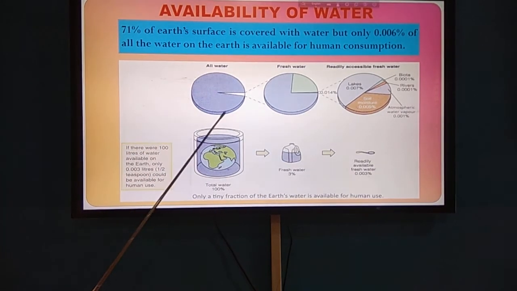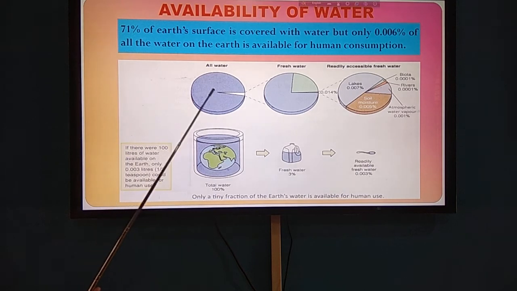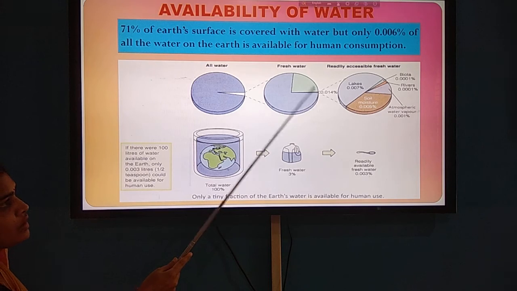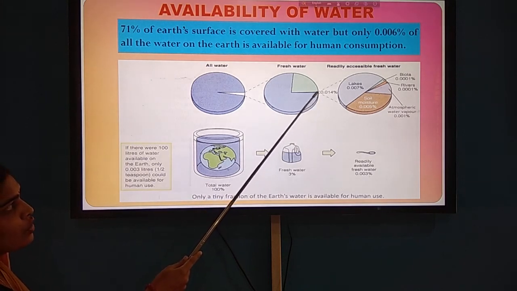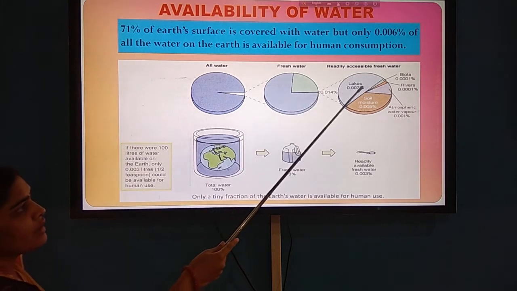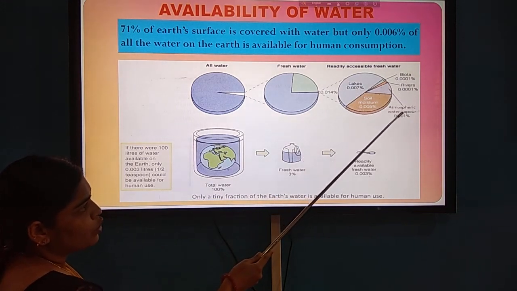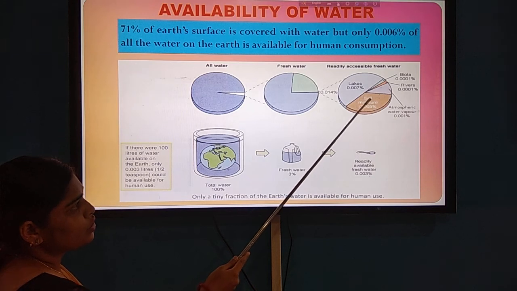Assume that this is all the water present on the earth, and the fresh water source is very small out of this. It is in the form of lakes, biota, rivers, atmospheric water vapor, which is very little, and soil moisture.